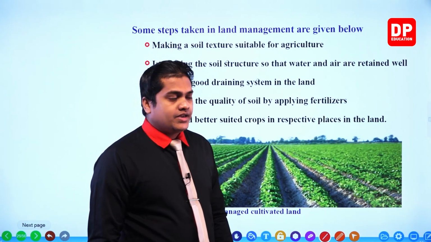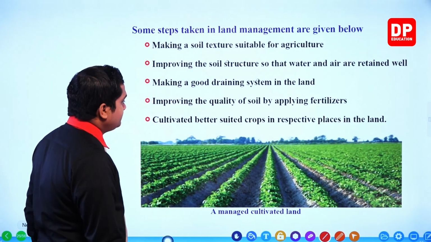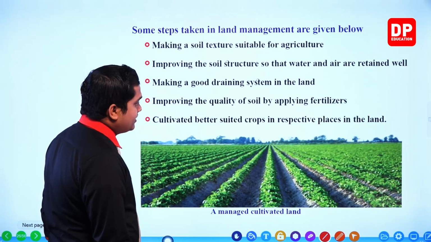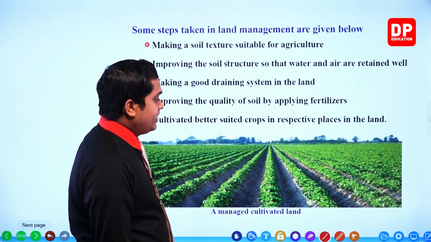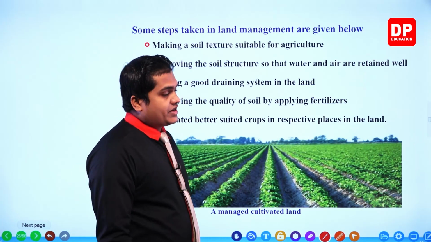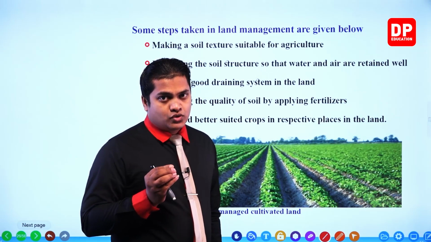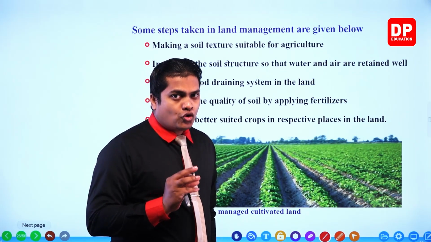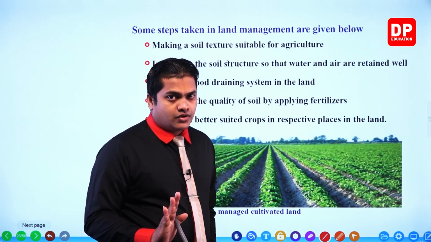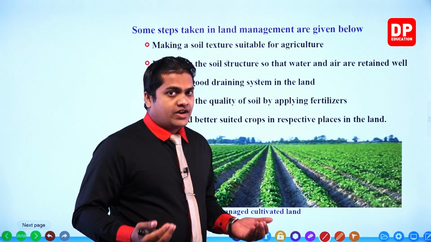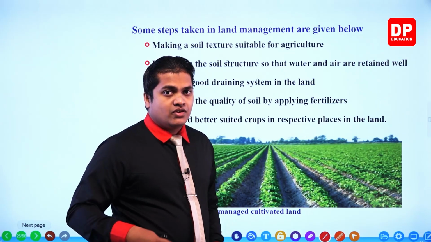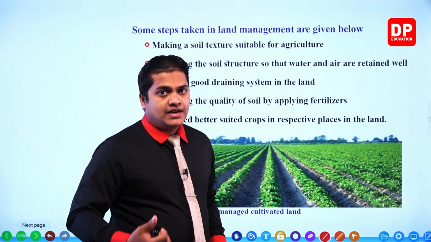Right. Then the next one, cultivate better suited crops in respective places in the land. So when you take a certain land, we have to select the suitable crop that should be grown. For an example, in a land area, we won't be able to grow paddy.